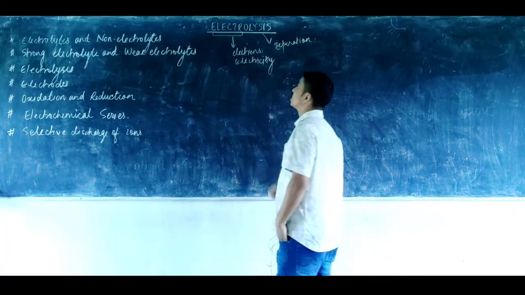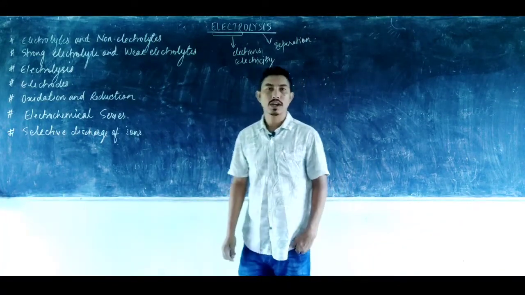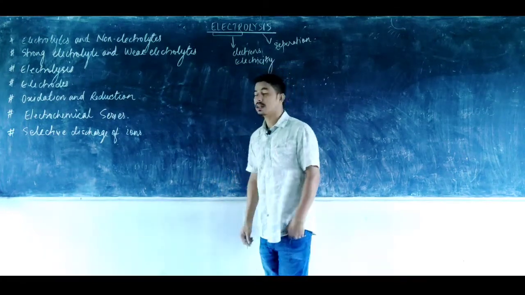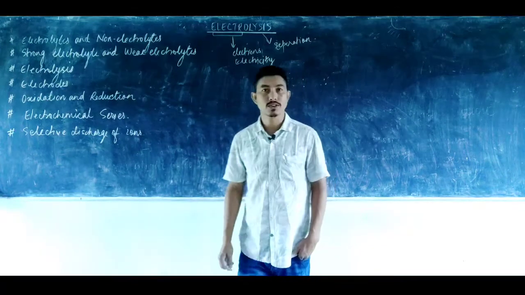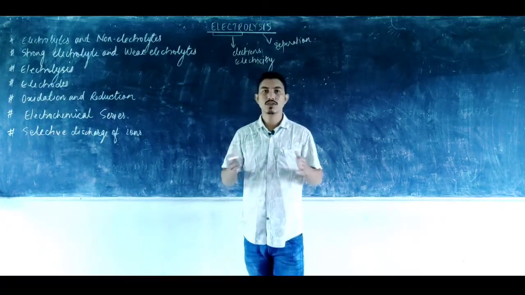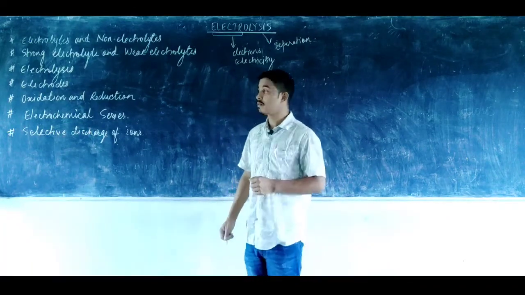So the word electrolysis itself means the separation of a compound when an electric current is passed through it. We already know that electricity is due to the flow of electrons. So in electrolysis, we will be dealing with a compound that dissociates when the electric current is passed through it.